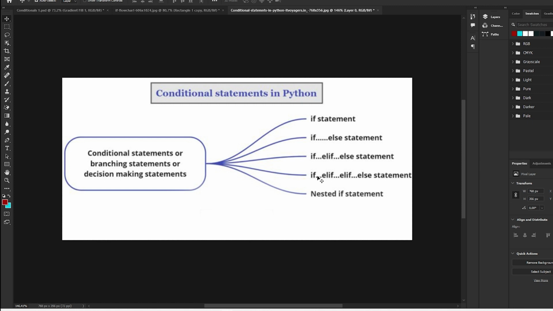Then we can even have what you call nested if statements, which are quite complex, and you can use these when you are doing things like game development and writing complex programs where a lot of decisions have to be made. So right away from this one, let's rush away and get started with programming, demonstrating how these if statements work.